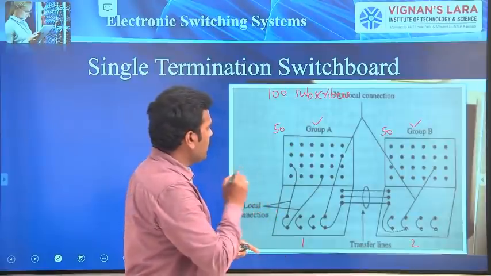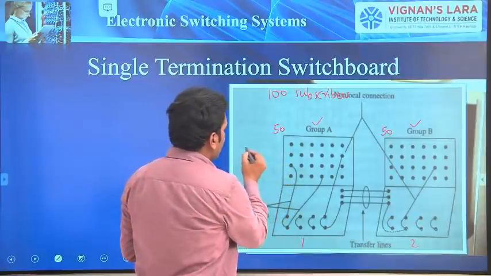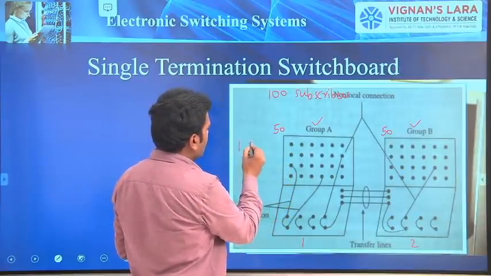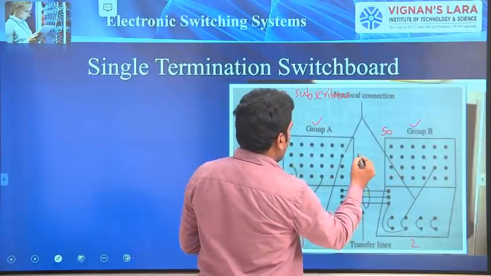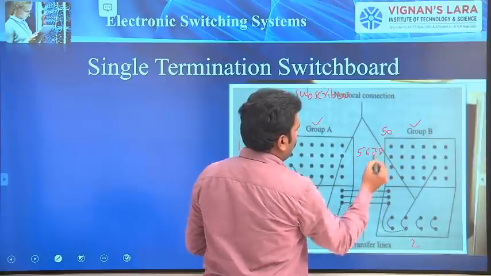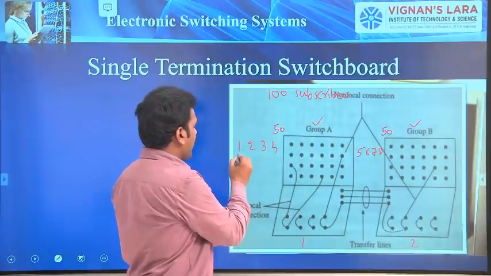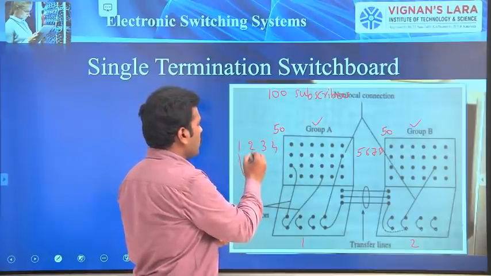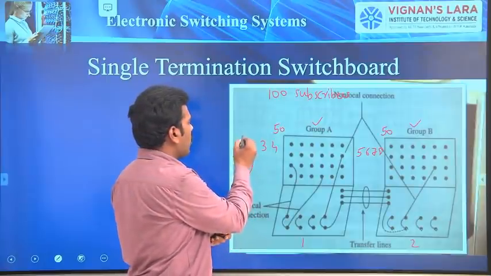Now, take an example of how to establish connections. In Group A, I am taking 4 subscribers, and in Group B, another 4 subscribers. Now, a subscriber in Group A wants to make a call to a subscriber in Group A itself, that is, 1 wants to call 2.